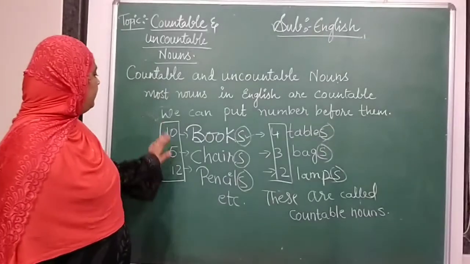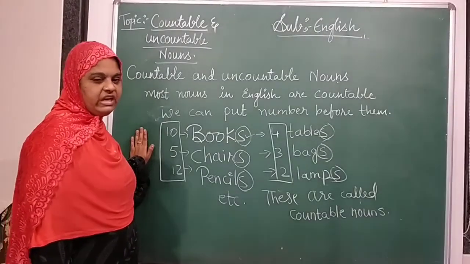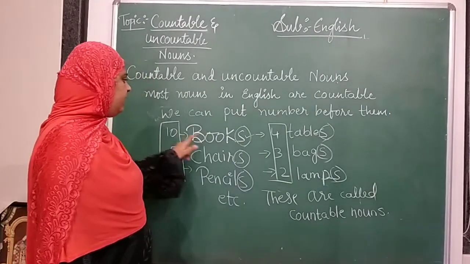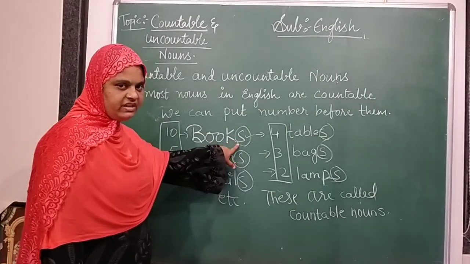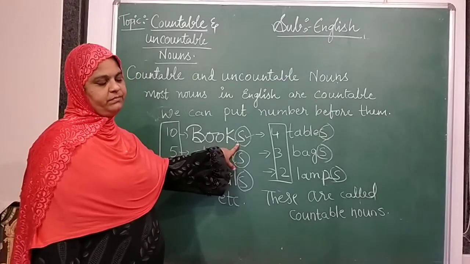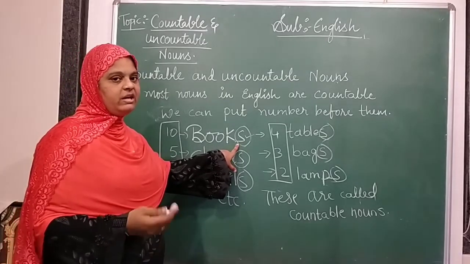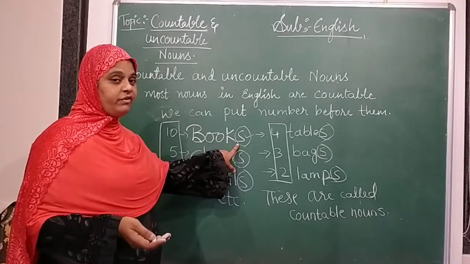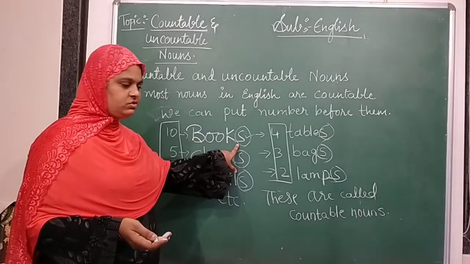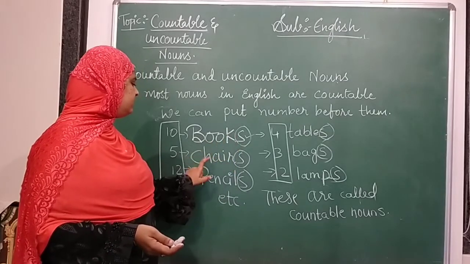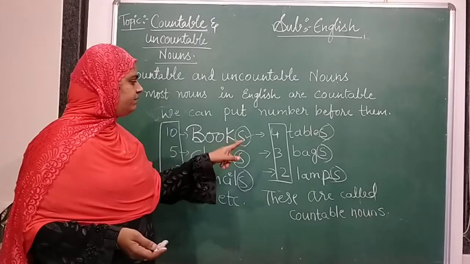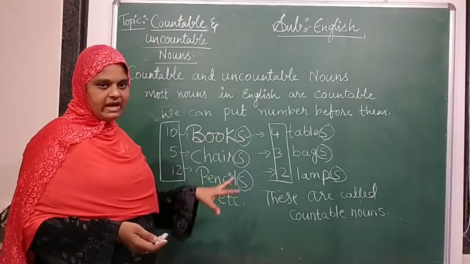Countable nouns, we can keep the numbers. It will have an S at the end. If many are there, we'll keep plural forms, and for plural forms we'll keep S or ES: chairs, pencils, tables, bags, lamps.